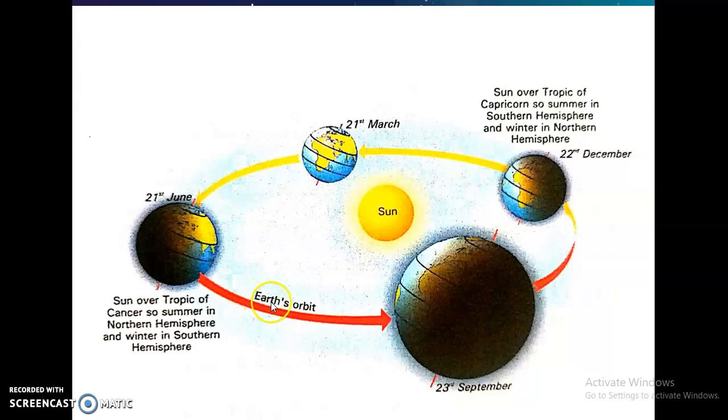Now next, this is the orbit of the earth. This is the spring season. And sun over Tropic of Capricorn, so summer in the southern hemisphere and winter in the northern hemisphere. And so the cycle continues.